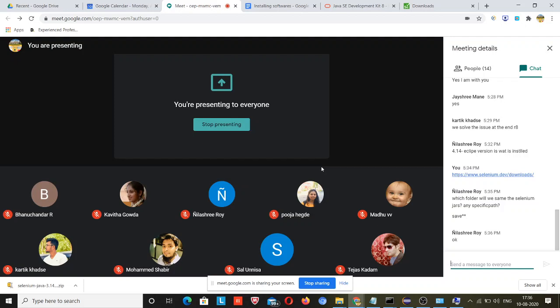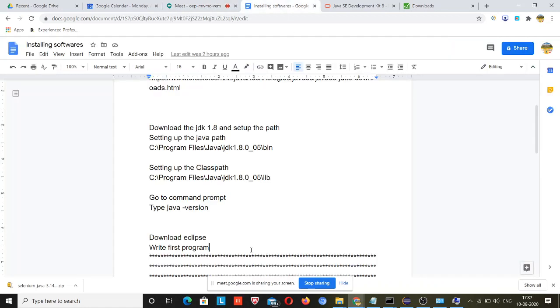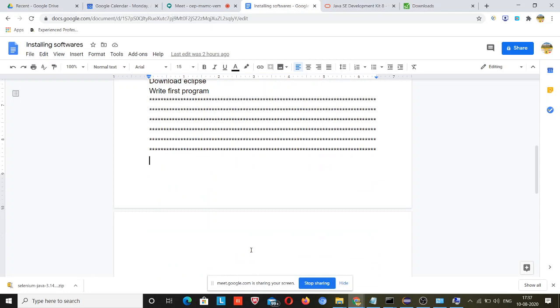Okay, so my agenda for today was this much only. From tomorrow the agenda will be the if else statement and the switch statement. These 2 conditional statements, I know that many of you know about this, but I can promise that you will learn at least something new in this topic.